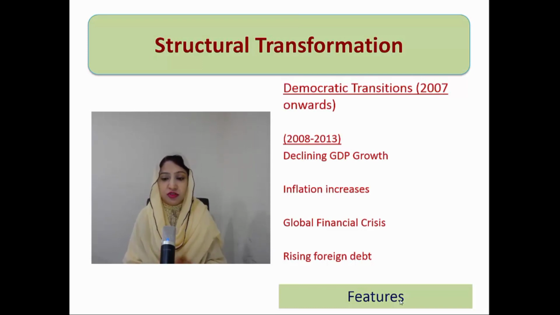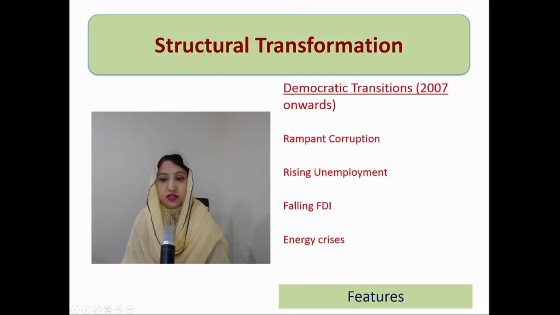So first 5 years. In the first 5 years, unfortunately, the economic progress which the country had seen under the last military government started falling. GDP growth started declining by the start of this economic era. Then inflation started increasing. The country had already seen a global financial crisis. Then the major problem of these 10 years is foreign debt. So foreign debt started rising by the start of this era. Then corruption was very much prevalent in the country, and then rising unemployment.